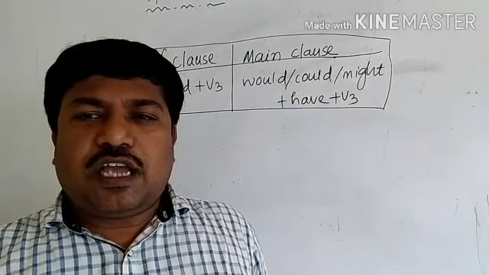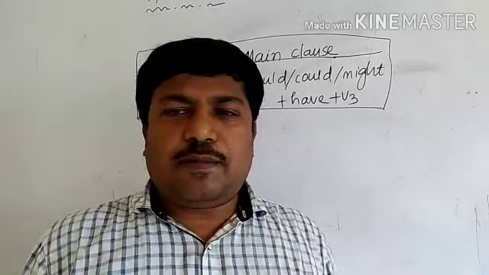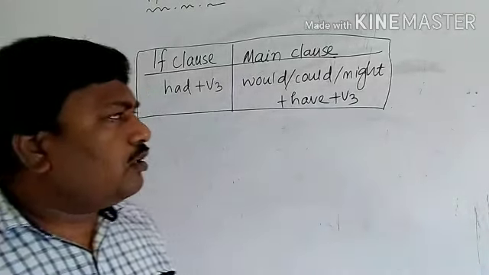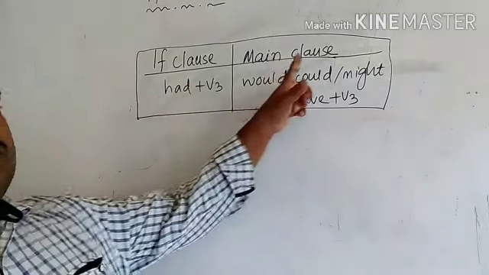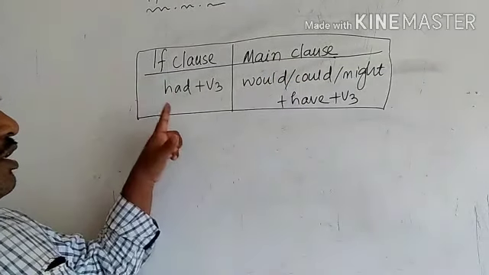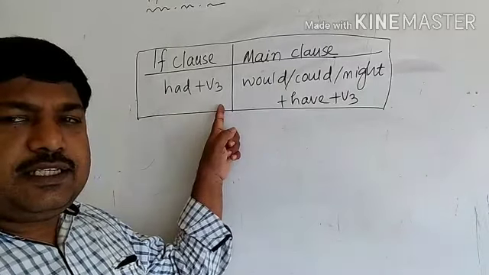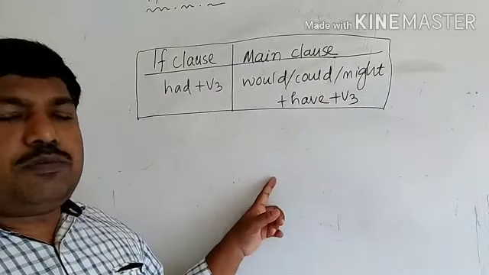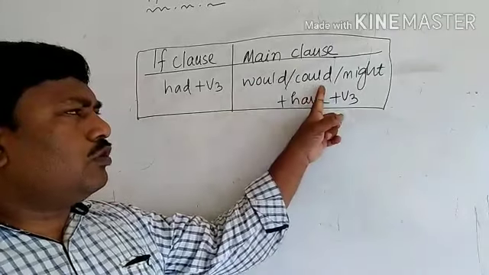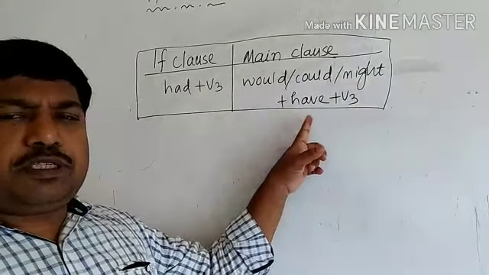Last class we discussed how to join two sentences to make an if sentence. Today I want to recollect the formula in if clause and main clause. In the if clause, if there is had plus V3, in the main clause we have to use would or might plus have plus V3.